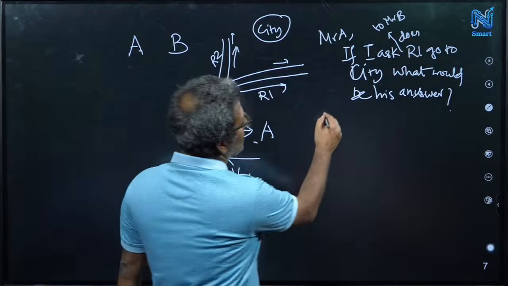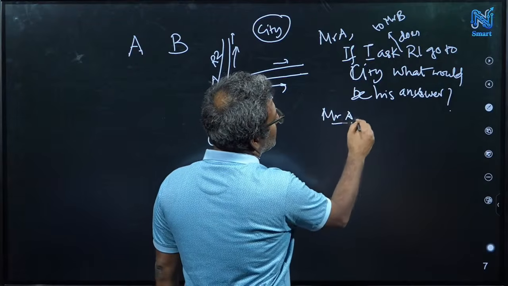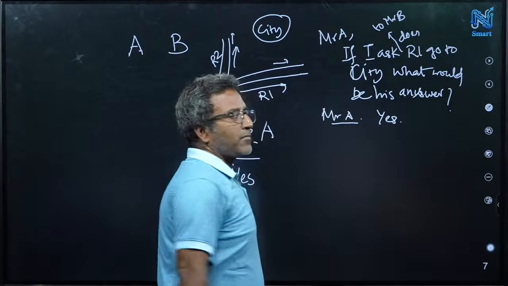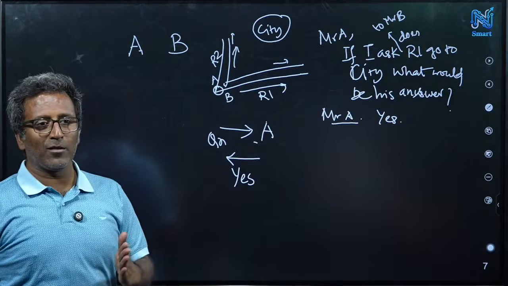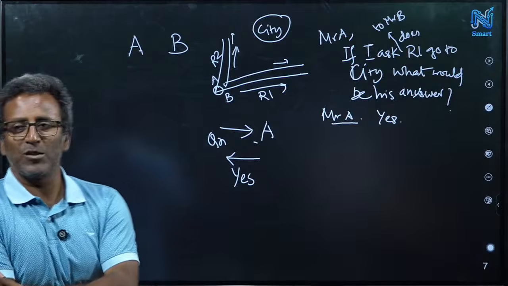I'm asking this question to Mr. A. Now Mr. A says his answer would be yes. Now I have to understand and choose the right road. Which road will I choose?